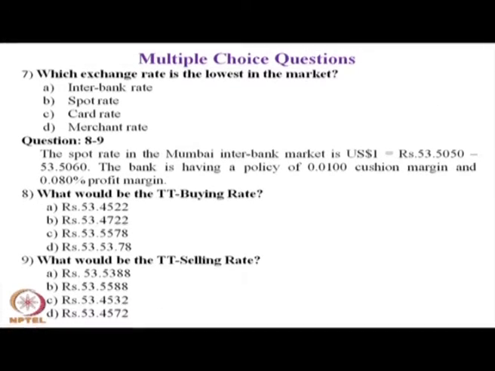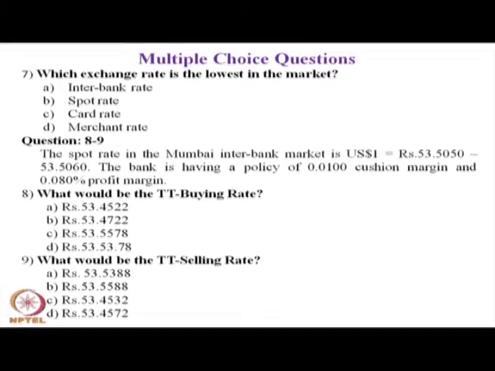The bank is having a policy of 0.0100 cushion margin and 0.080% profit margin.